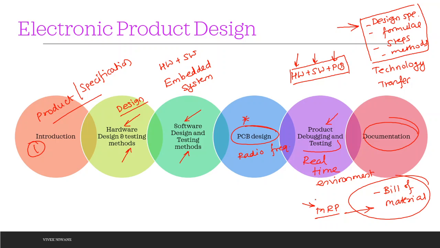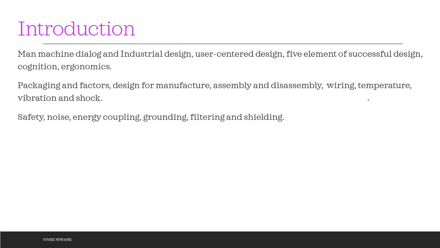And this is the syllabus for this subject, electronic product design. This is unit number 1, this is unit number 2, unit number 3, unit number 4, unit number 5, and unit number 6. Straightforward, starting from the design specification going up to the documentation. So in detail, if we talk about the introduction, what do we have?